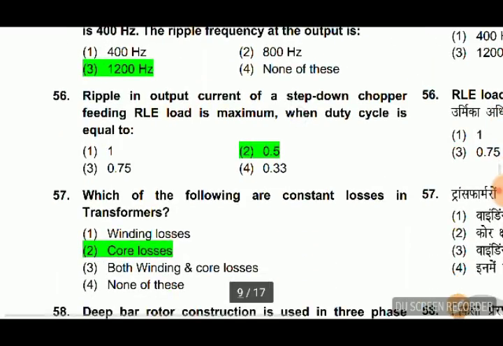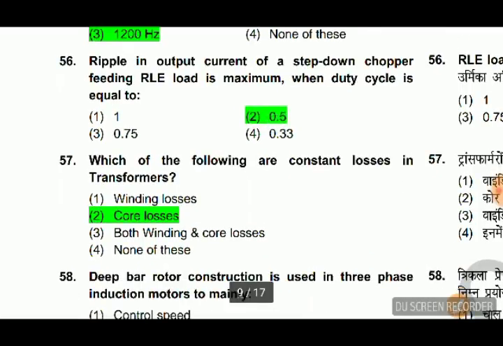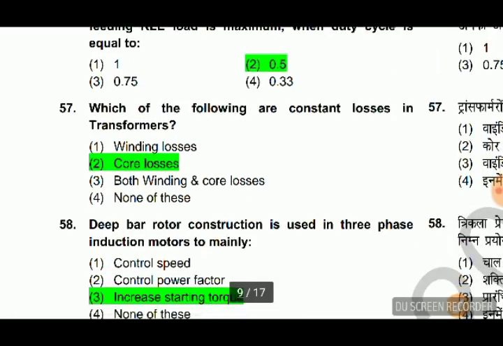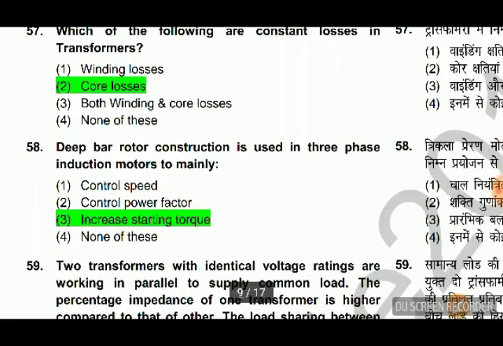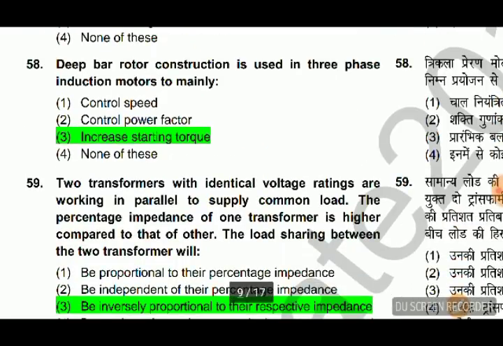And option 3. Ripple in output current of a step down chopper feeding RLE load is maximum when duty cycle is equal to 1/2 or 0.5. You can memorize this, because this is quite often asked question, often asked question in many exams. 57, which of the following are the constant losses in ट्रांसफार्मर। सो ट्रांसफार्मर में कंस्टेंट लॉस कौन सा होता है, कोर लॉस होता है, वाइंडिंग लॉस, वेरिएबल लॉस होता है। Deep bar rotor construction is used in three phase induction motor to mainly increase starting torque, sorry.